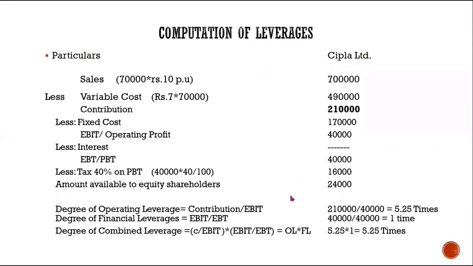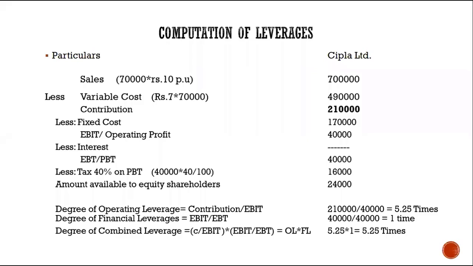So can you calculate with a similar format, with taking the same data? Only extra thing we have is in the Ranbaxy company, you have interest. So interest is already given there. Take that interest and remaining things, it is same for the Ranbaxy also. Try to calculate it and let me know the answer. I'm giving you 1 minute. Can you calculate? So what it will be?